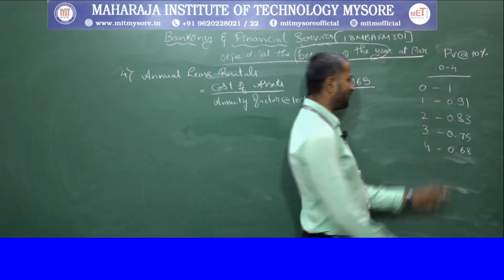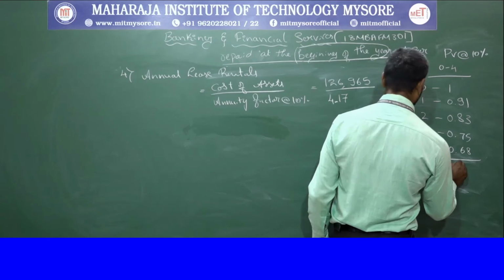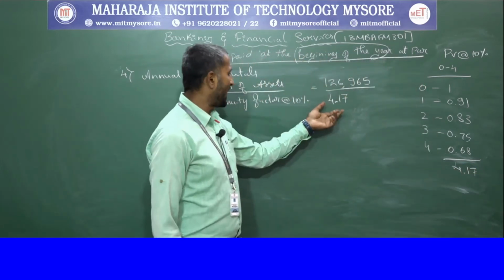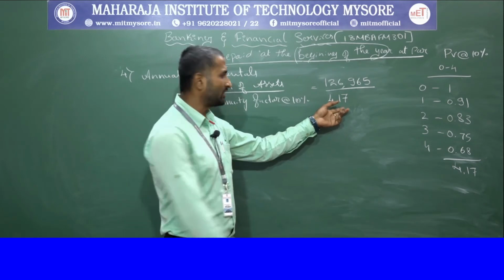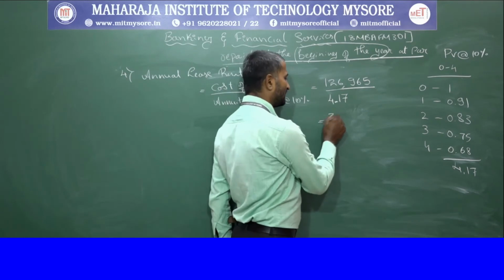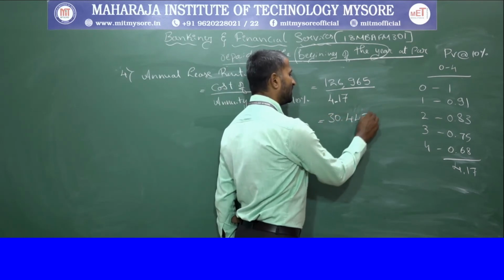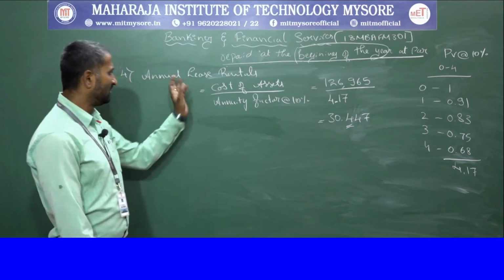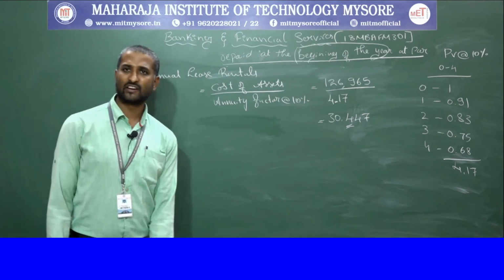So the total results as 4.17 as the annuity factor. Once we divide by that, we get 30,447, which is considered to be the annual lease rental.